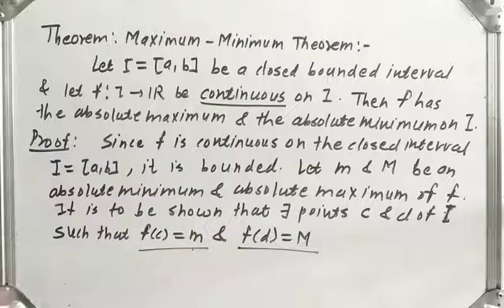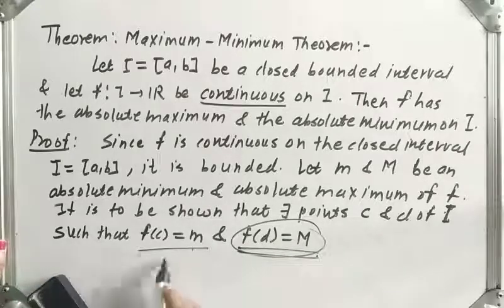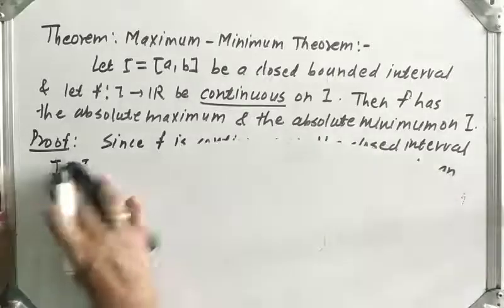Let us first show this, and in a similar manner the second condition can be shown.